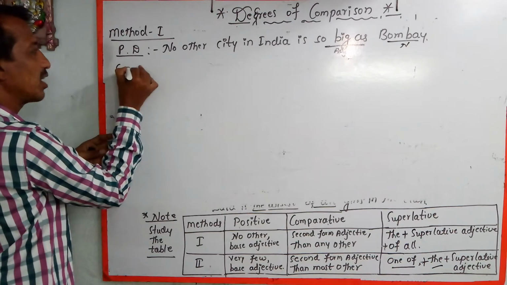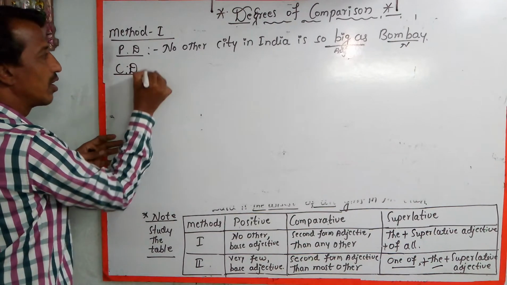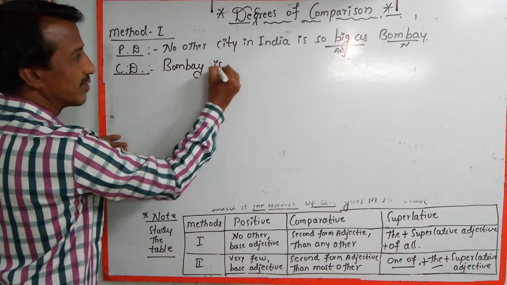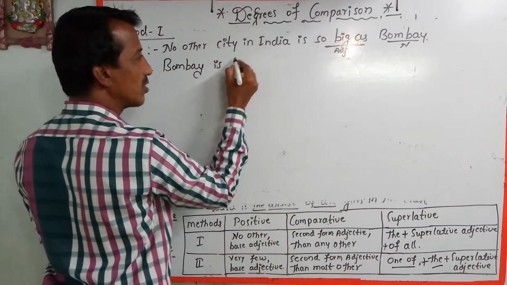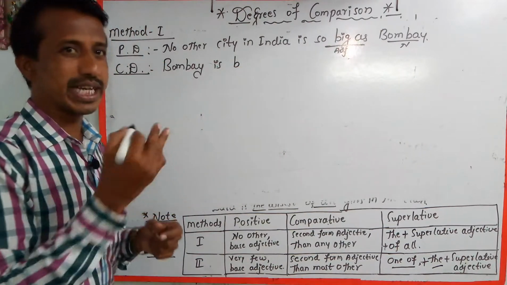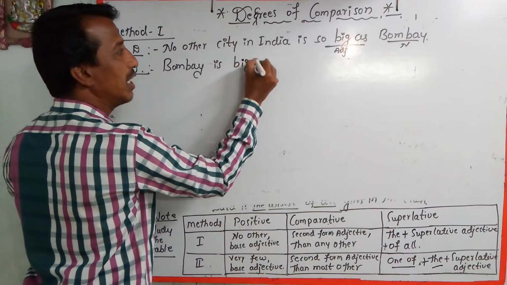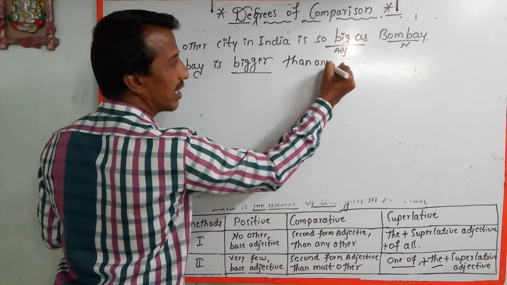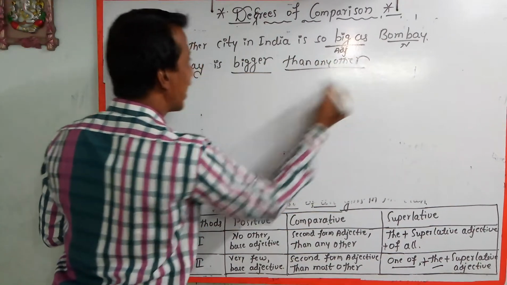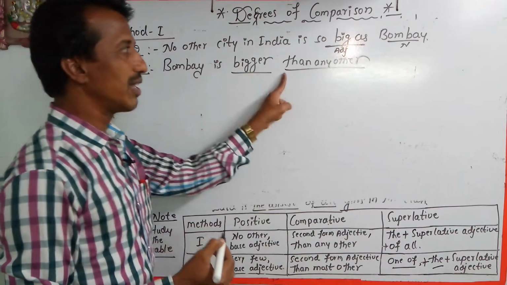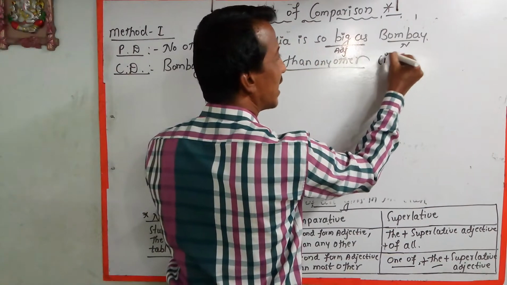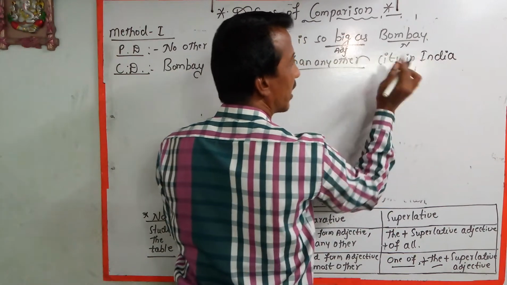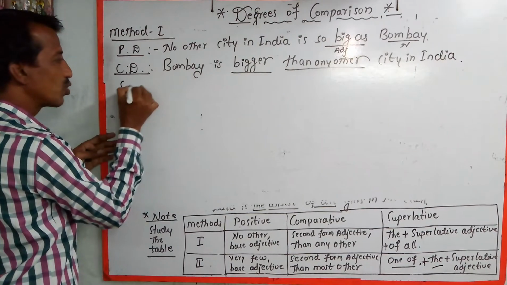So take Bombay while writing the comparative degree. Bombay is big, which should be changed into the comparative form, the second form of the adjective, bigger. Then afterwards, than any other. Bombay is bigger than any other city in India.